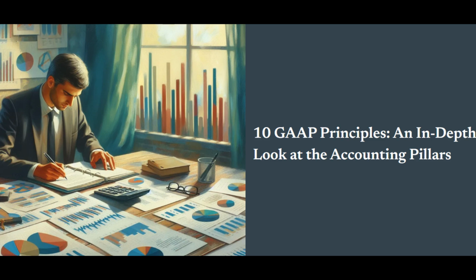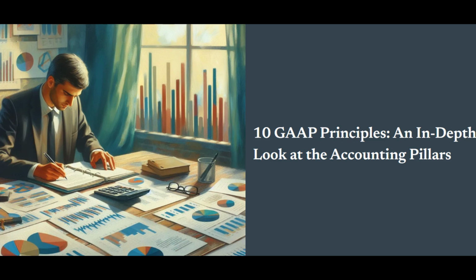The next principle is the principle of consistency. This principle emphasizes the importance of using the same accounting methods and policies over time. Once a company chooses an accounting method, such as how to calculate depreciation on its assets, it should stick with it unless there's a compelling reason to change. This consistency is crucial because it allows investors and stakeholders to compare financial statements across different periods accurately. Picture a company that starts with straight-line depreciation but suddenly switches to a declining balance method without justification. That change could mislead investors about the company's financial health. Consistency builds trust. It tells stakeholders that they can rely on the financial data being presented.